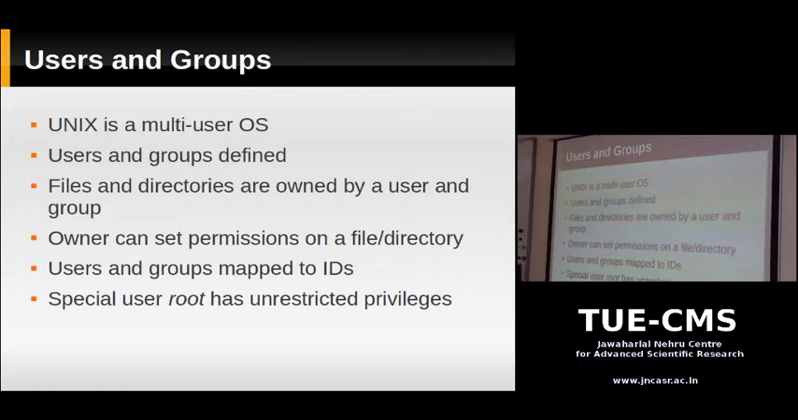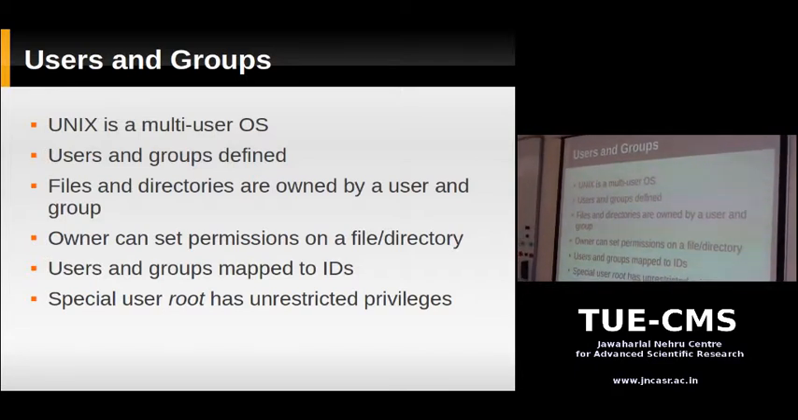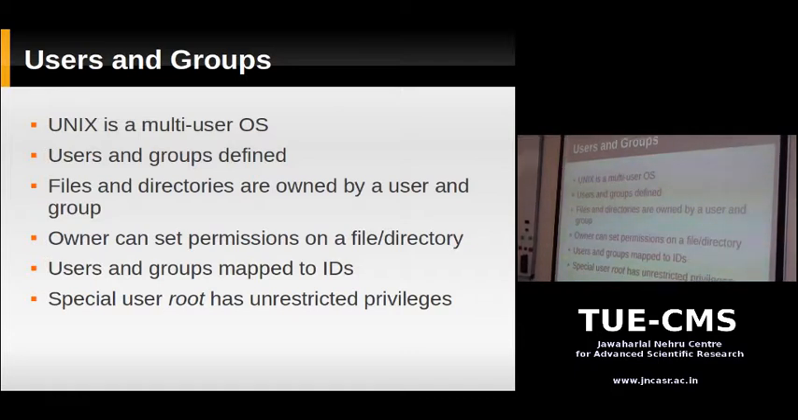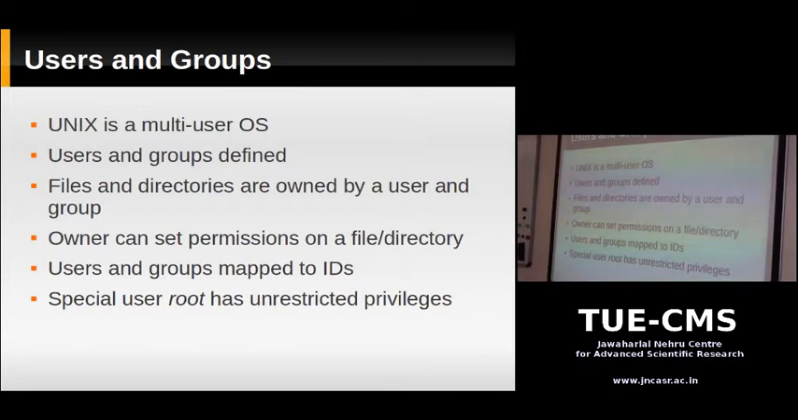So how does Unix enforce this user thing? In a Unix system, you can define a bunch of users and groups. You can say that there's a user 1 and user 2, and you can give them names. You can even group users into sets called groups. So you can have user 1, user 2, and user 3 in group 1, and you can have user 2 and 3 in another group.